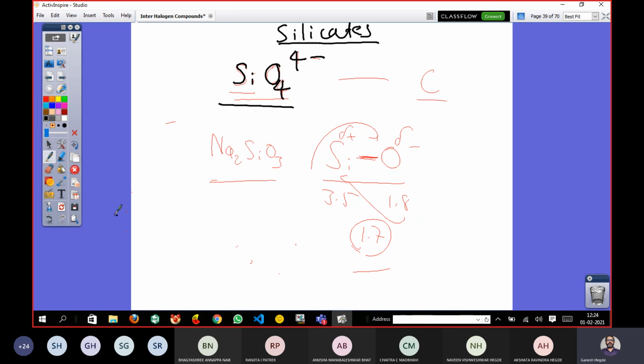Silicates are one of the raw materials for preparing glass, along with soda ash, sodium carbonate. Not carbonic acid, sodium carbonate.